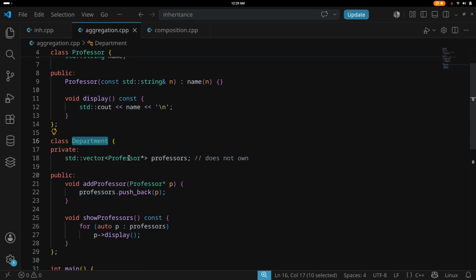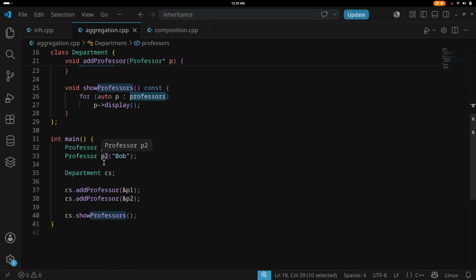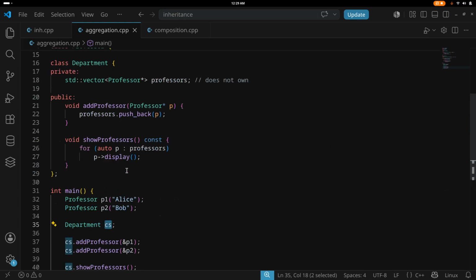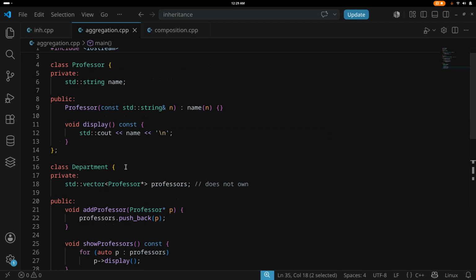Now if the pointer is held by different classes, and p1 and p2 go out of scope or are deleted, then this class will never know. Department will never know that the pointer no longer exists. Particularly when you have a complex architecture with lots of classes and lots of inheritance, it's a problem. So in general, aggregation should be avoided.